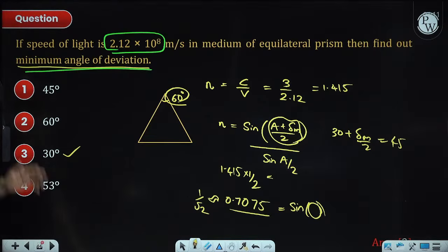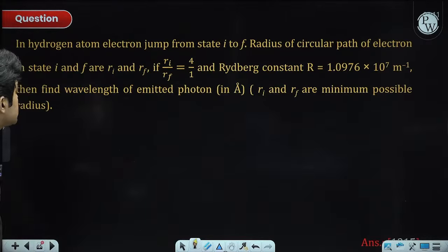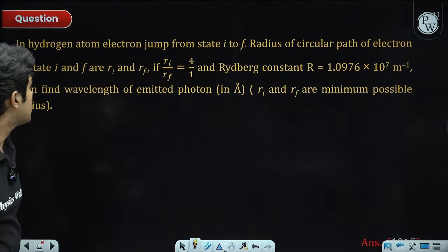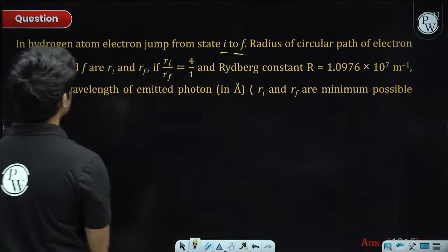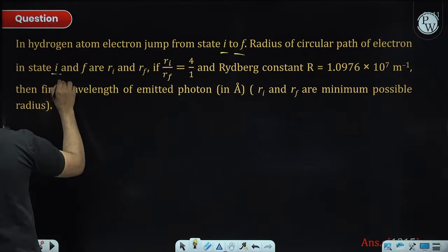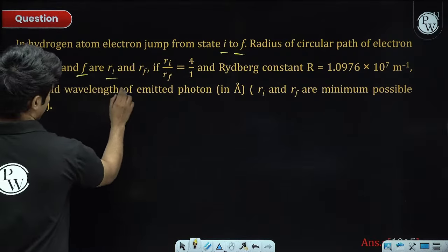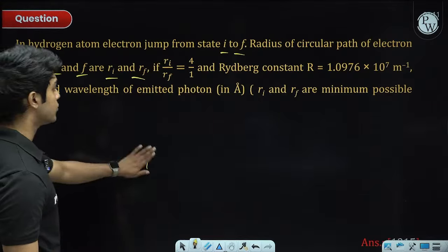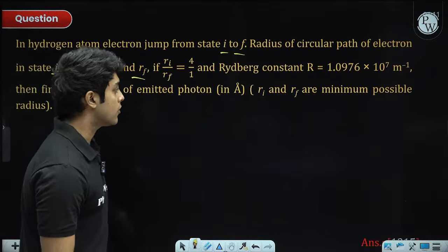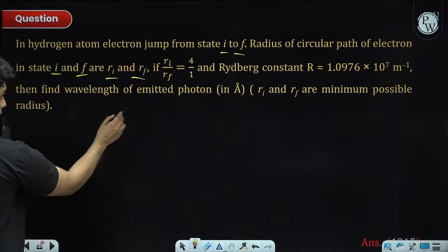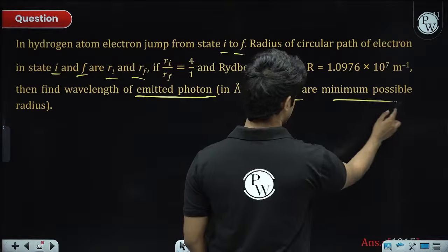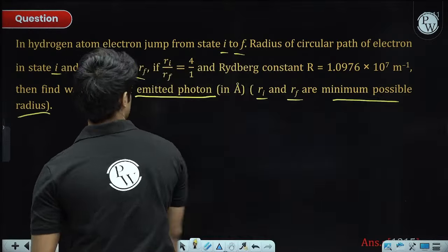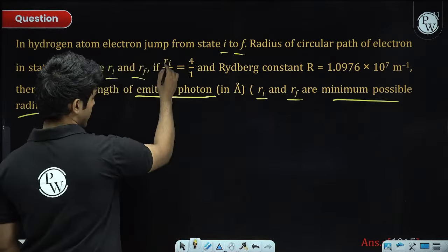Yes, 30. Next: hydrogen atom, electron jumps from state i to f. The radii of the circular path of the electron in states i and f are Ri and Rf. The radius ratio is given, Rydberg constant is given. Find the wavelength of the emitted photon. It's also mentioned that Ri and Rf are the minimum possible radii.